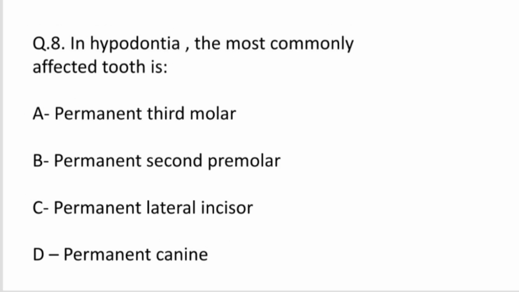Next question goes on your screen. In hypodontia, the most commonly affected tooth is option A, permanent third molar, option B, permanent second premolar, option C, permanent lateral incisor, option D, permanent canine. If you know the sequence in which I told the teeth in permanent dentition that are involved in the hypodontia condition, then the tooth I named first is the right answer here. So the right answer is option A, that is the permanent third molar.